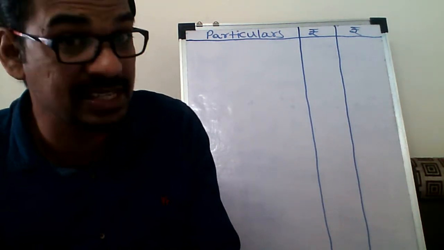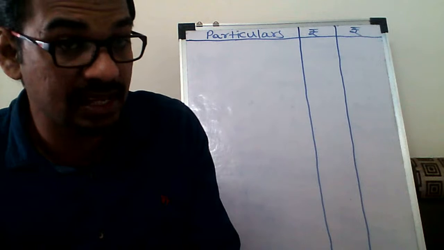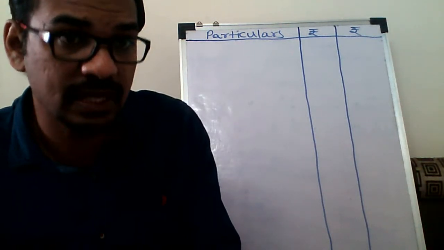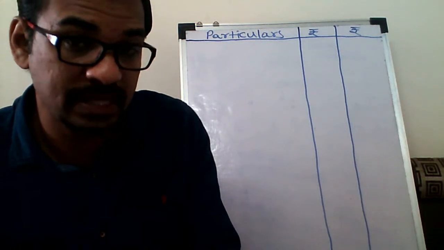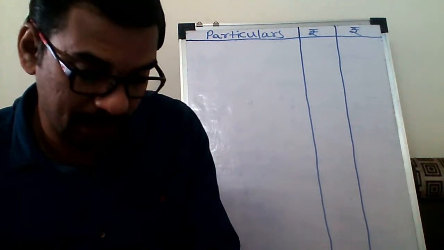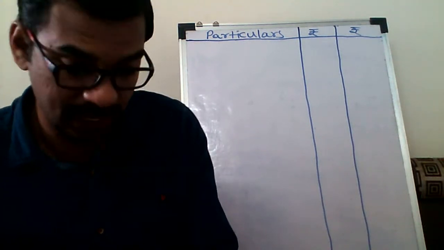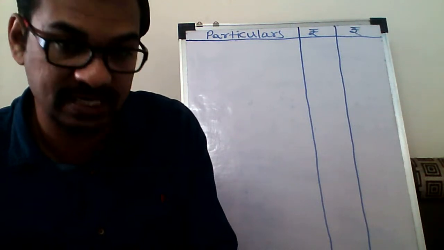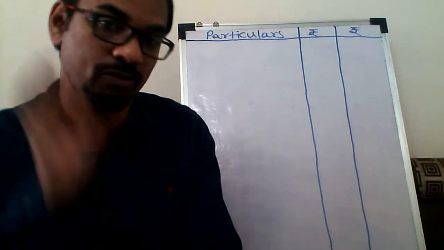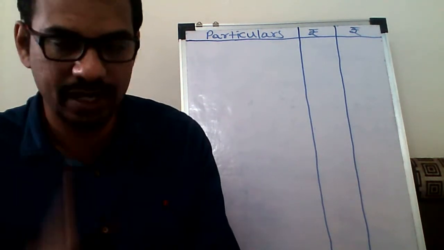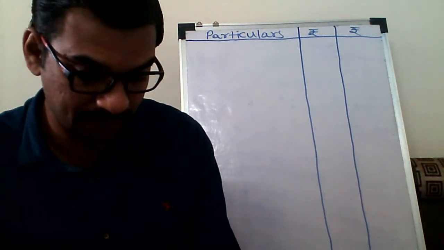It is the formula of the salary for the calculation of exempted HRA. Understood how to calculate the exempted HRA?